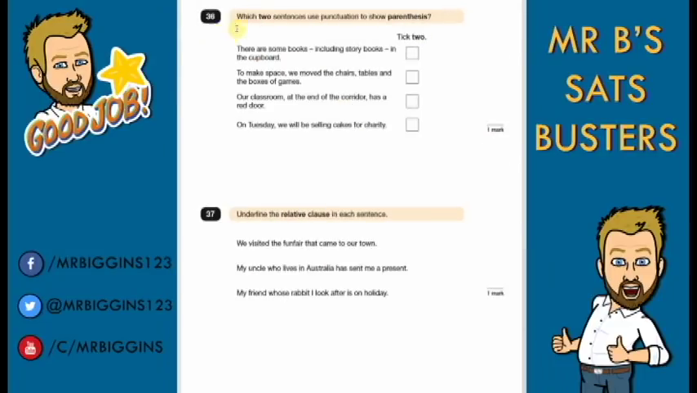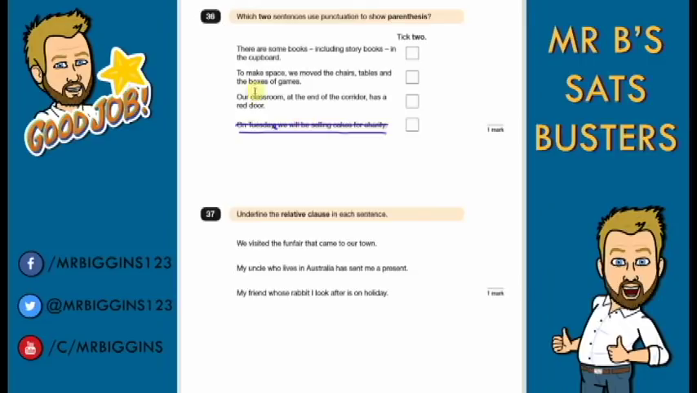Question 36. Which two sentences use punctuation to show parenthesis? So let's have a look there. Now, first one we're going to look at is this bottom one. On Tuesday, we'll be selling cakes for charity. So we have this comma here, but that's separating the adverbial phrase at the start. So that's not shown as parenthesis. Remember, parenthesis is extra information that's not needed in the text.